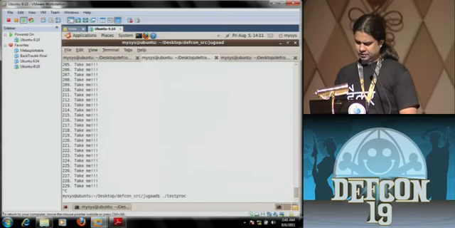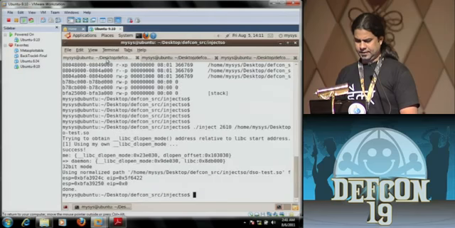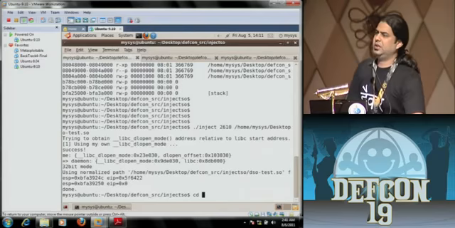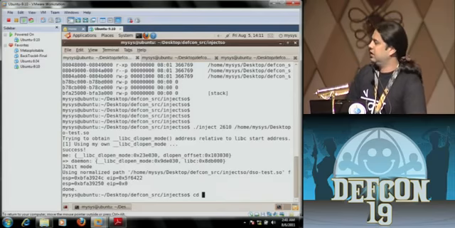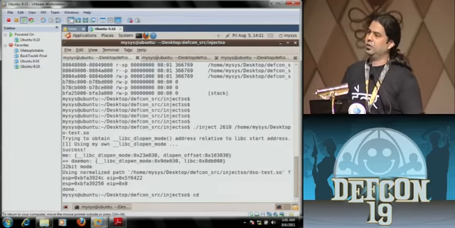All right, so first we'll look at a simple demo wherein my payload just creates a file called /tmp/tmp, and it writes some data onto that file.